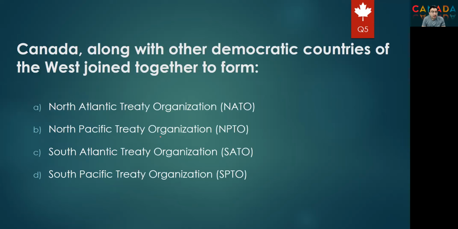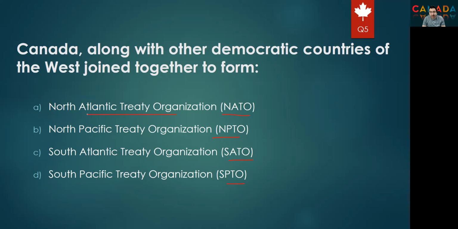1940. Next question. Canada, along with other democratic countries of the West, joined together to form the North Atlantic Treaty Organization, which is NATO, North Pacific Treaty Organization, NPTO, South Atlantic Treaty Organization, SATO, or South Pacific Treaty Organization, SPTO. If you read the book and see the summary, you will remember at least the abbreviation.